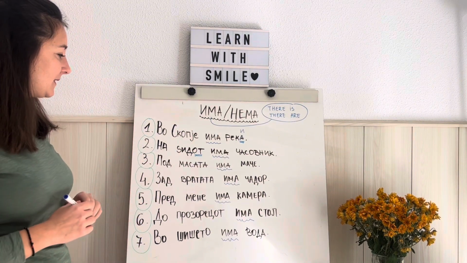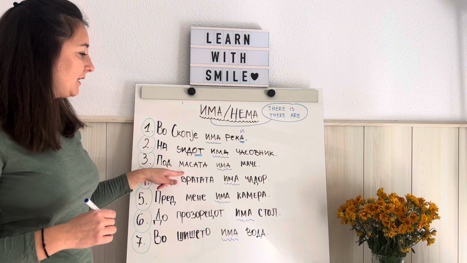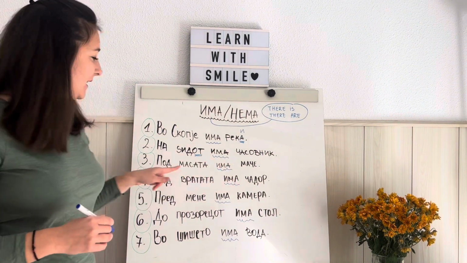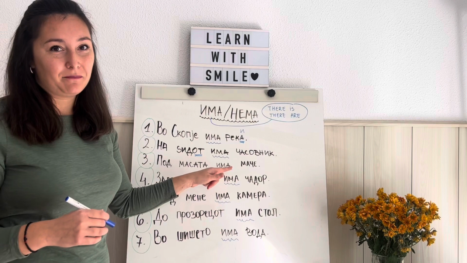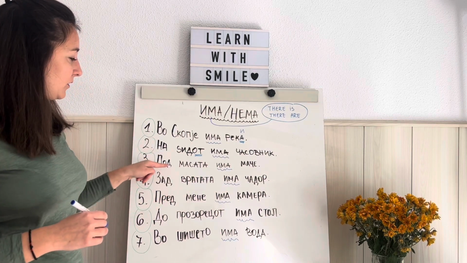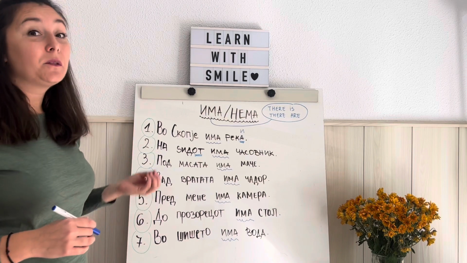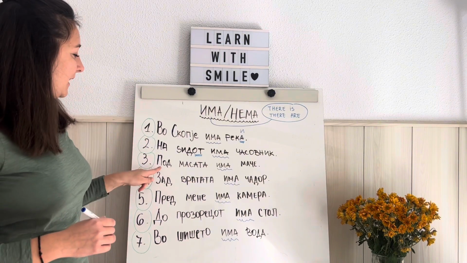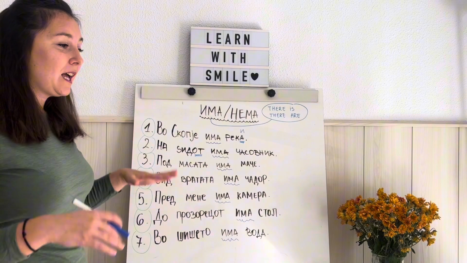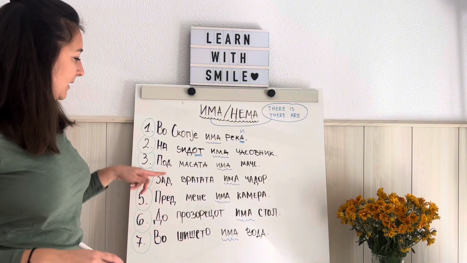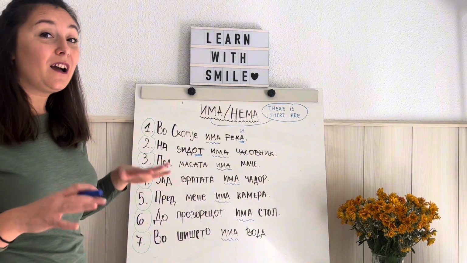The third sentence. Pod masata ima mače. Pod is also another preposition, so in this video we are learning the prepositions as well. Pod masata means under the table. Pod is under.